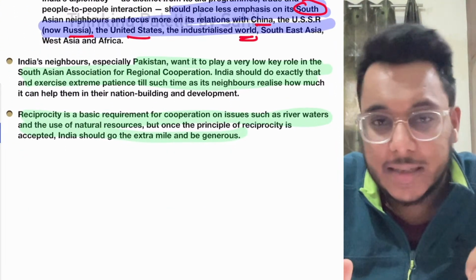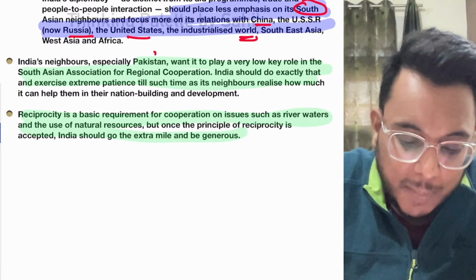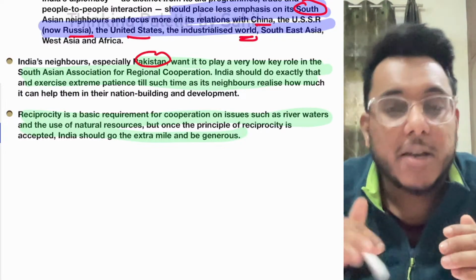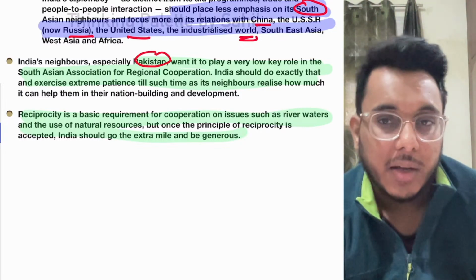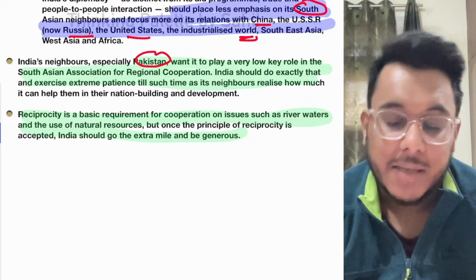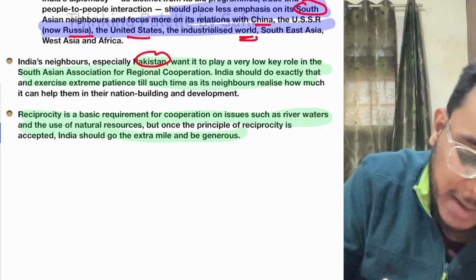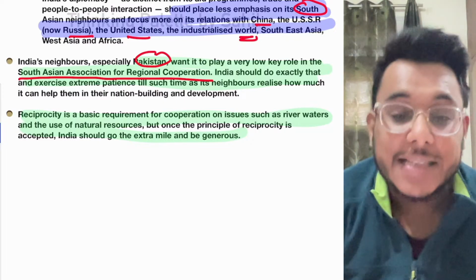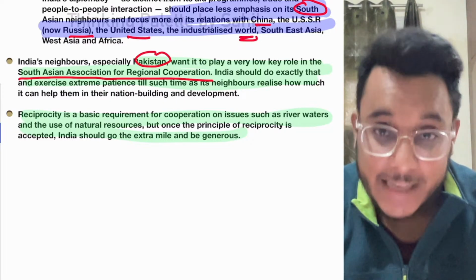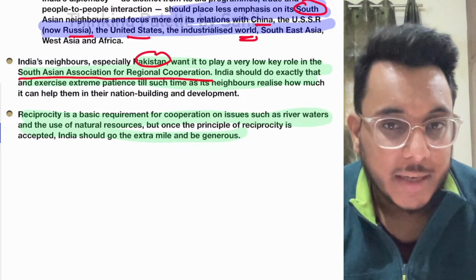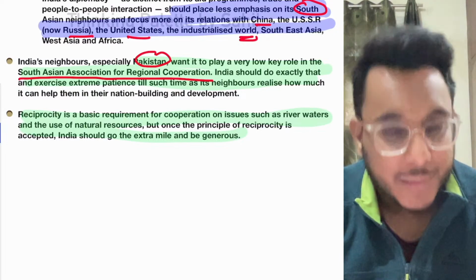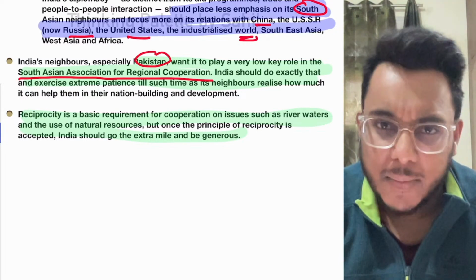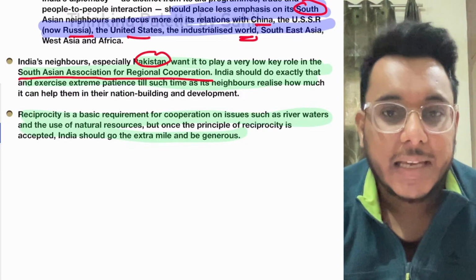And it has also been said that Pakistan wants that India should not play an active role in multilateral groupings such as SAARC. India should not play an important role. But Pakistan is not understanding this thing, that India is the country which has given stability to organizations such as SAARC. So the article is proposing that for the time being, India should start playing a key role.